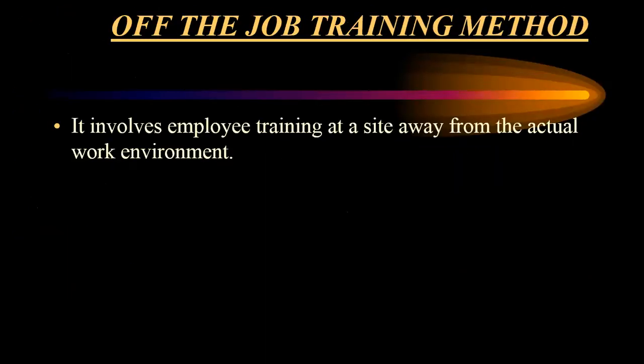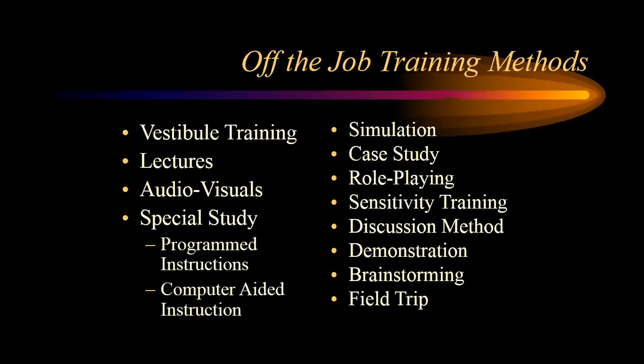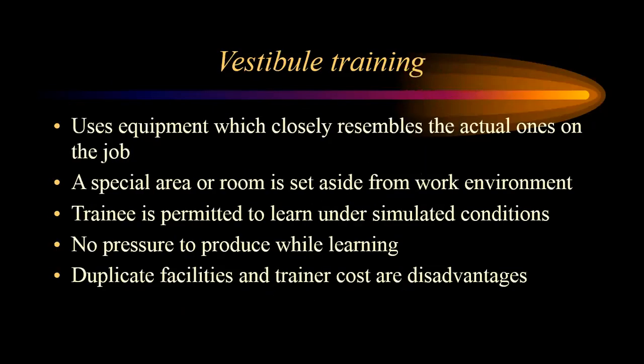Next type is the off-the-job training method. It involves the employee getting trained away from the site or the actual work environment. So we will see the different types of off-the-job training methods, one by one. The first one is vestibule training.